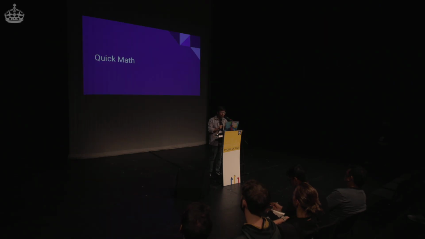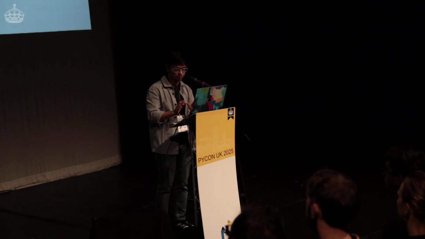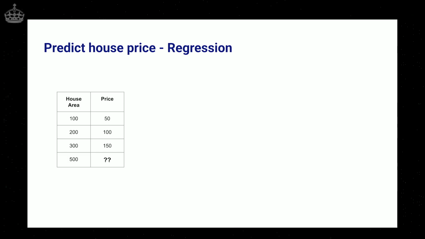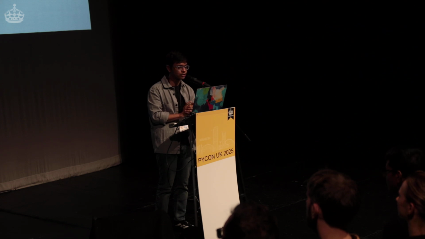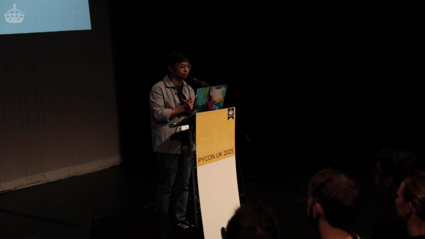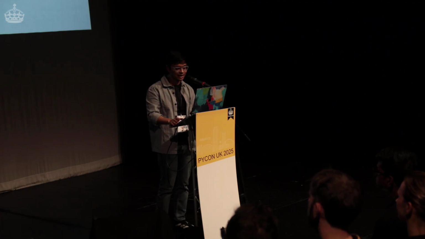All right, very quick math just before we actually build our model, because I want to start from the very basics. Let's say you're given this data. We have the house area and then the price of that house. We have three examples already given. If the house area is 100, the price comes out to be 50. If the house area is 200, the price comes out to be 100. 300 is 150. Can anybody in the room guess what the price would be if the house area was 500? 250. That's absolutely correct. And how did you do that?